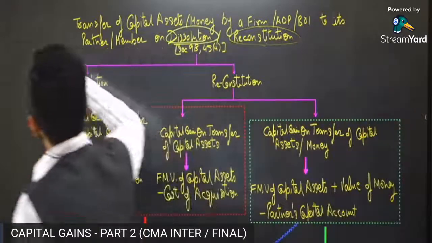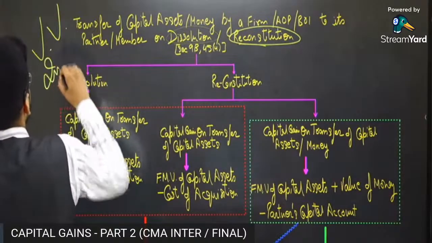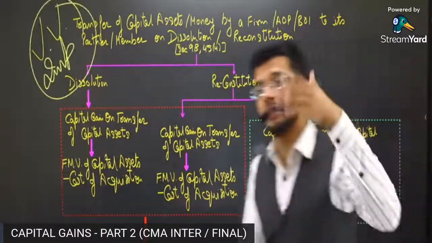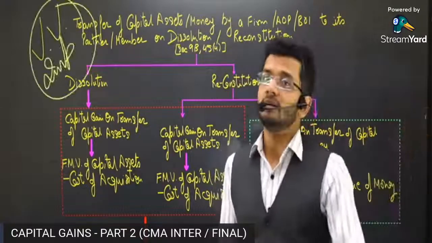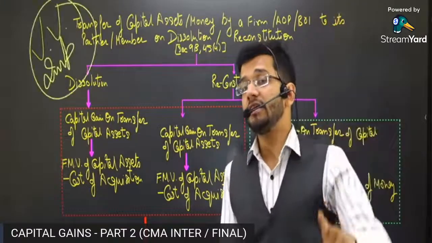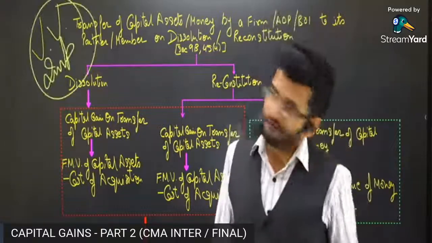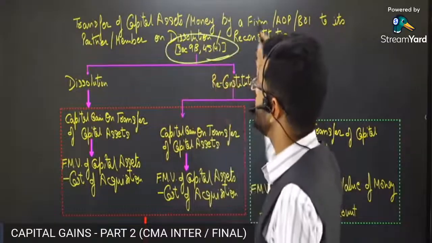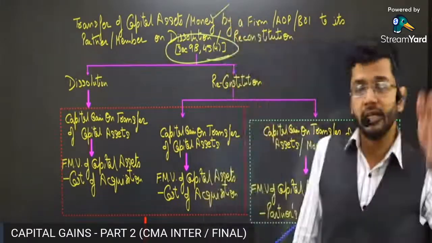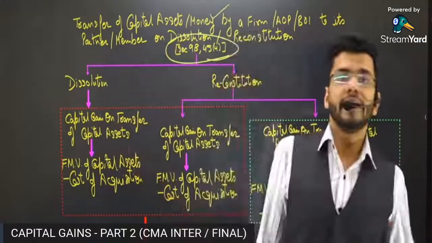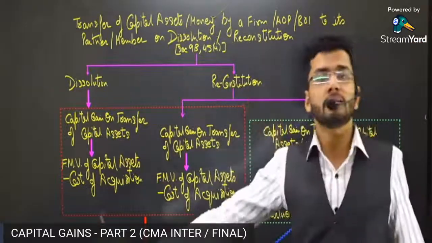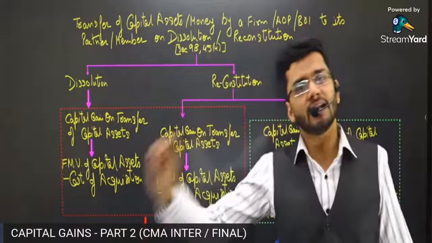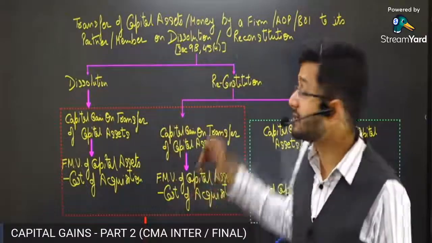And guys, please write "very important" against this particular section, because this section has been recently introduced in the act, and therefore its probability of coming in the examination is much higher than any other section. Especially for CMA final students, I would definitely expect the examiner to give a very small question from this concept in your forthcoming examination, be it June 22 or December 22. For intermediate students, theoretically this section is important, but practically it might be a little less important, right? But for final students, theoretically as well as practically, this section will be very important, because it has been recently introduced in the act.